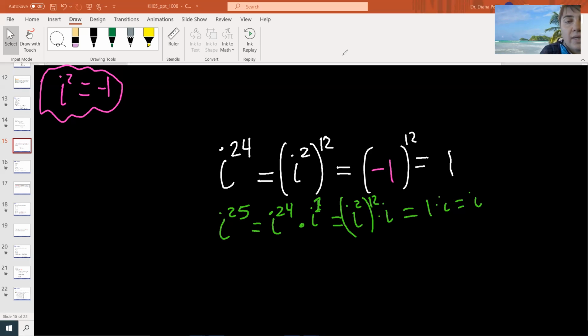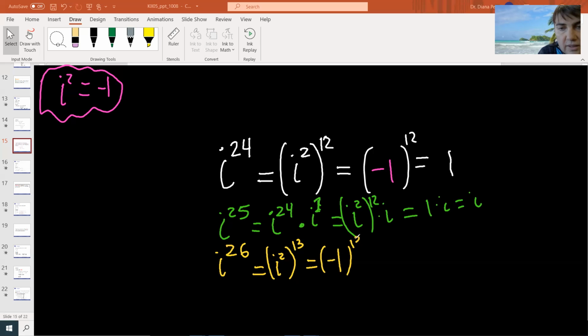Okay. Let's do another one. Let's do i to the 26th. So you're like, okay, 26 is an even number, so make it into i squared to the 13th. Then i squared is minus 1. So technically we have minus 1 to the 13th. What is minus 1 to the power of 13? Is it negative 1? That's correct. It's negative 1.